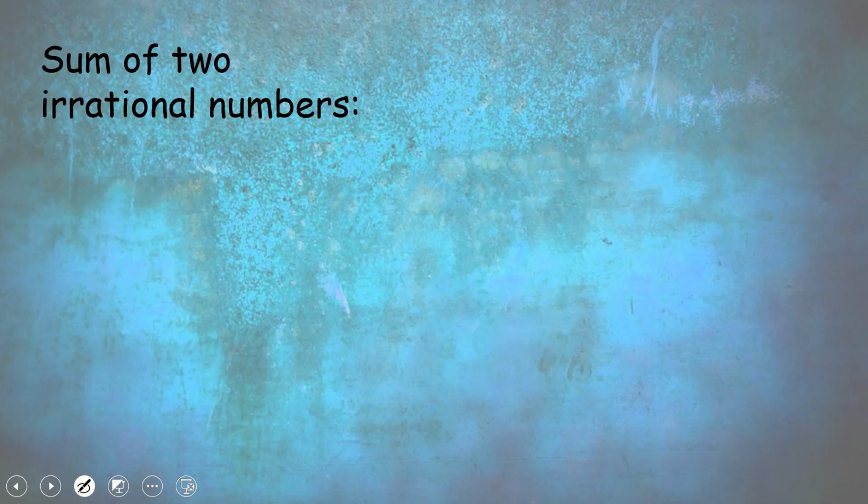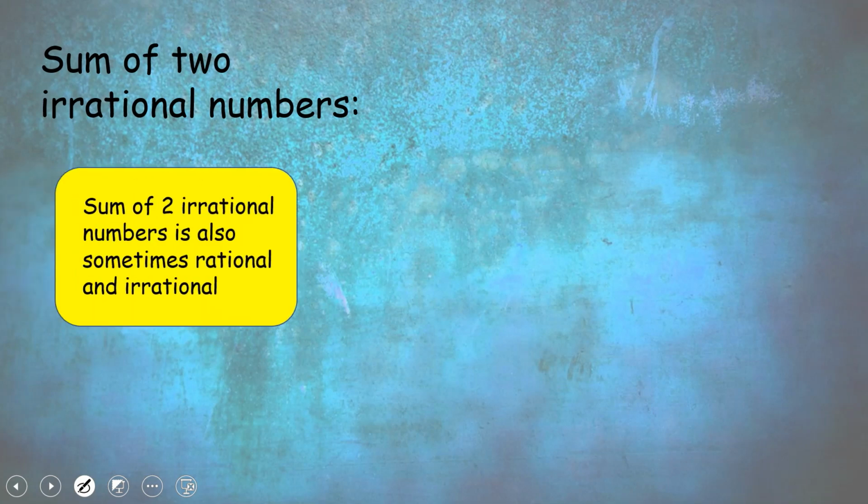Now moving forward to the sum of two irrational numbers. Like the product, the sum of two irrational numbers can also be a rational or an irrational number.